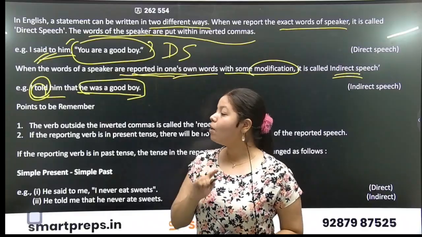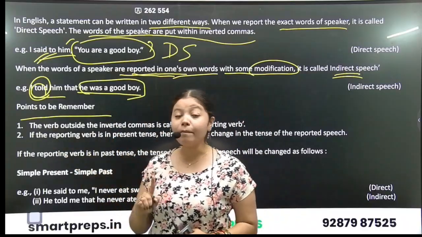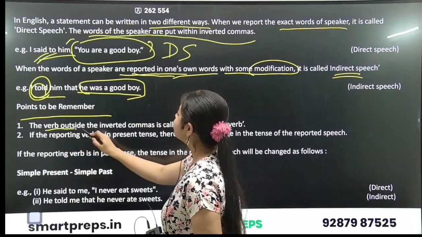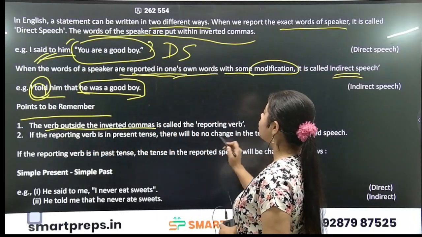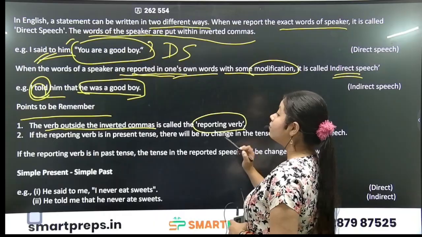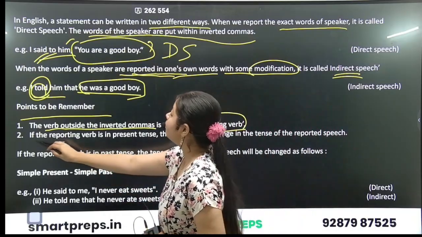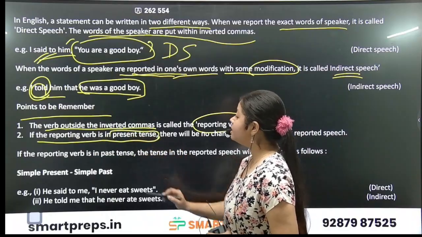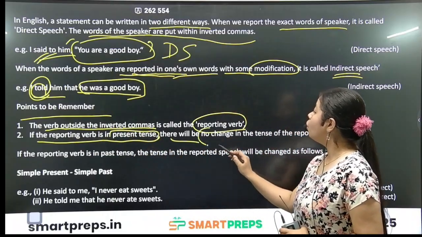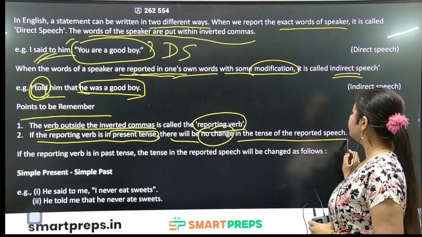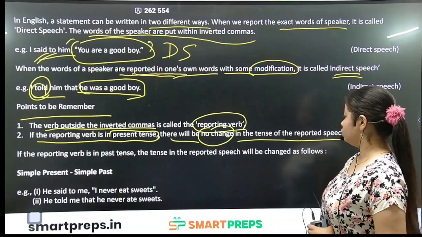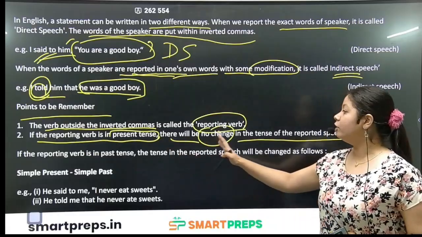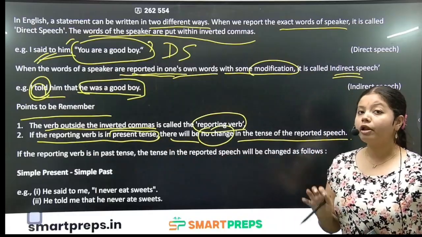Now there are certain points to remember in direct and indirect speech. The verb outside the inverted commas is called the reporting verb. If the reporting verb is in present tense, there will be no change in the tense of the reported speech.